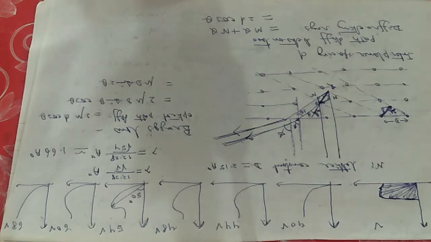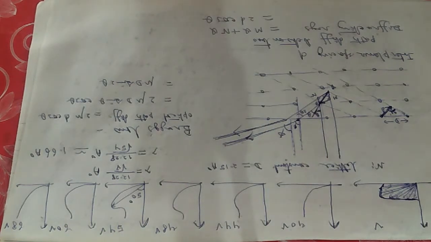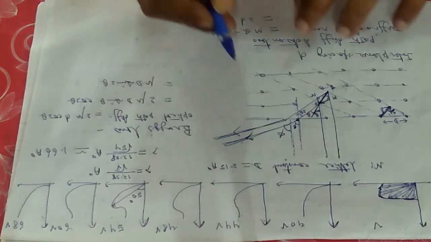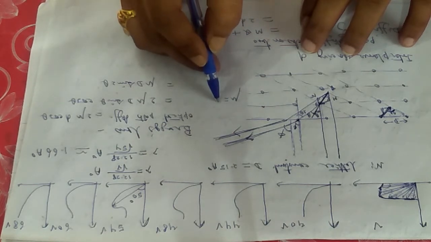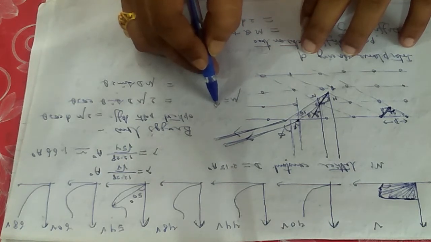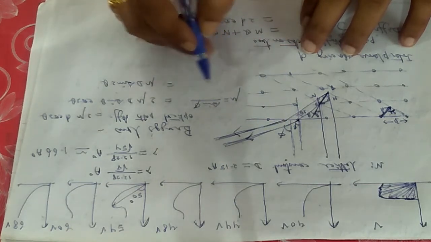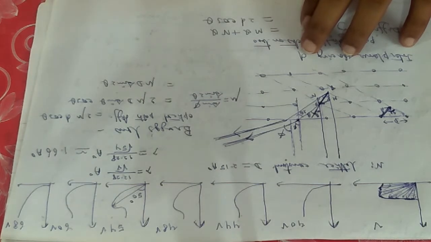Now what about the refractive index? I am applying Snell's law at this particular point. Concentrate on this particular point. What Snell's law says? Mu equals to sin i by sin r. So what is sin i here? Sin phi is sin i. Then sin r equals to sin of twice theta.